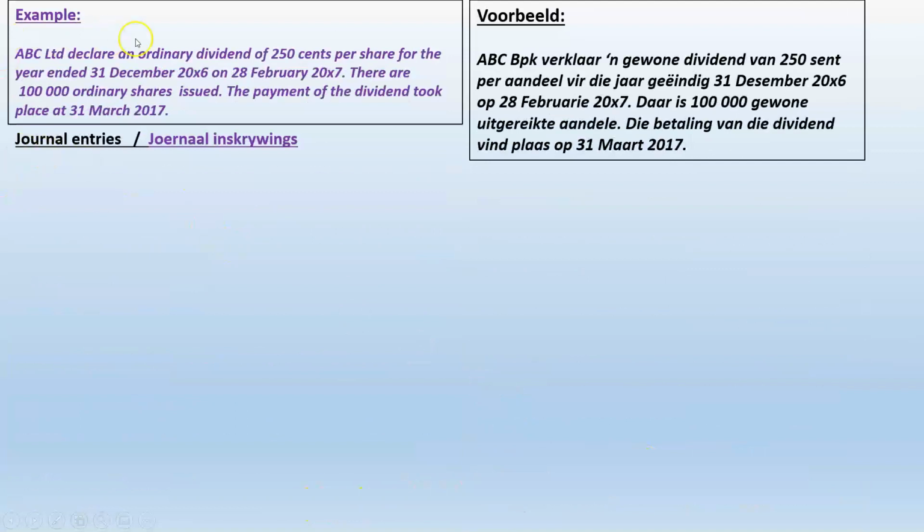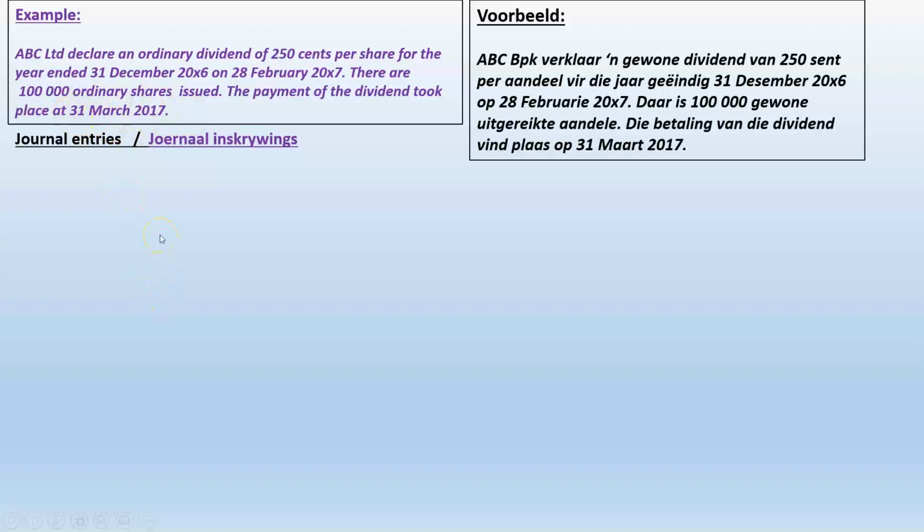Let's say ABC Limited declares an ordinary dividend of 250 cents per share for the year ended 31 December 26, on 28 February 27. There are 100,000 ordinary shares issued. The payment of the dividend took place on 31 March. So here are three dates. The first one is the year end, 31 December 26. The second one is 28 February 27, when the dividend was declared, and the third one is when this dividend which was declared was only paid, on the 31st of March.